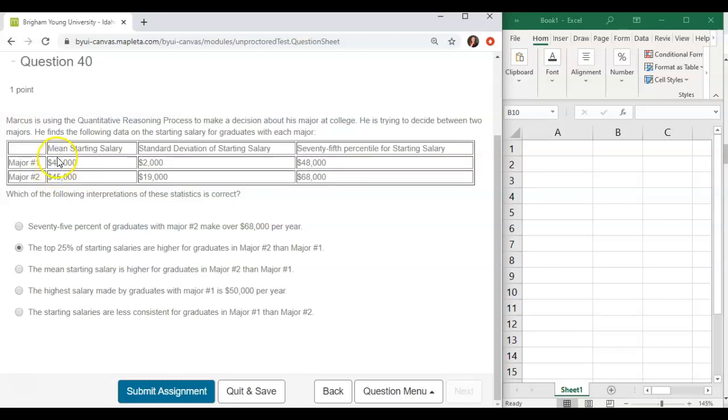Most of these will start between 43 and 47. This has a much broader amount for the data points in major number 2. So again, that one's also not correct, and so the top 25% is the only correct answer here, and we can be done with the Unit 1 review. Good job!